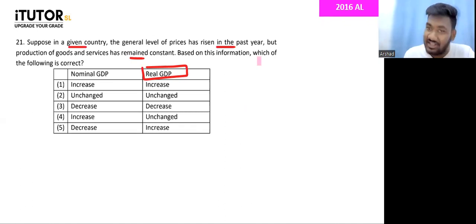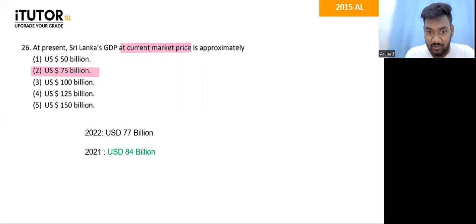Now, this is like in Sri Lanka. In the year 2022, our output fell. Now, in 2022, guys, our nominal GDP is higher, right? So nominal GDP or GDP at current prices might be high because of inflation.